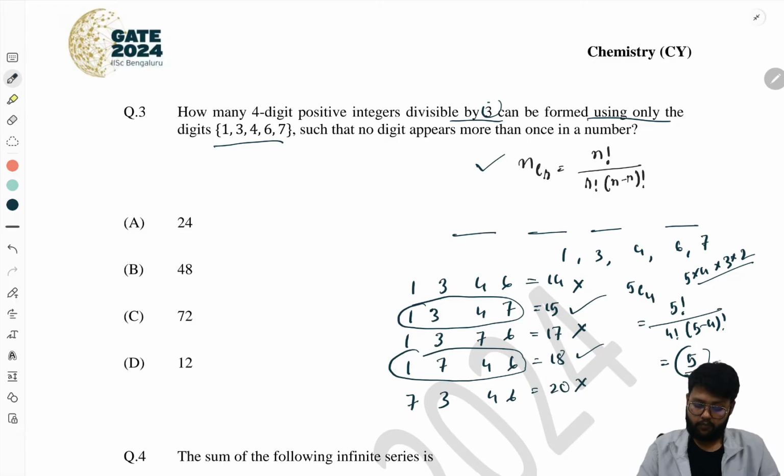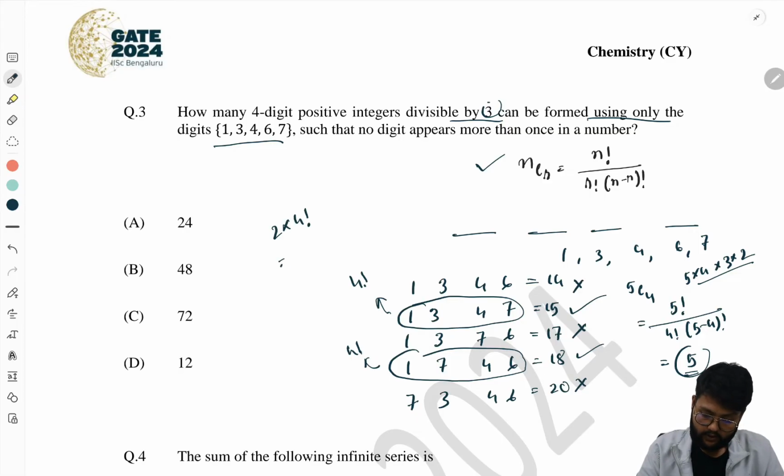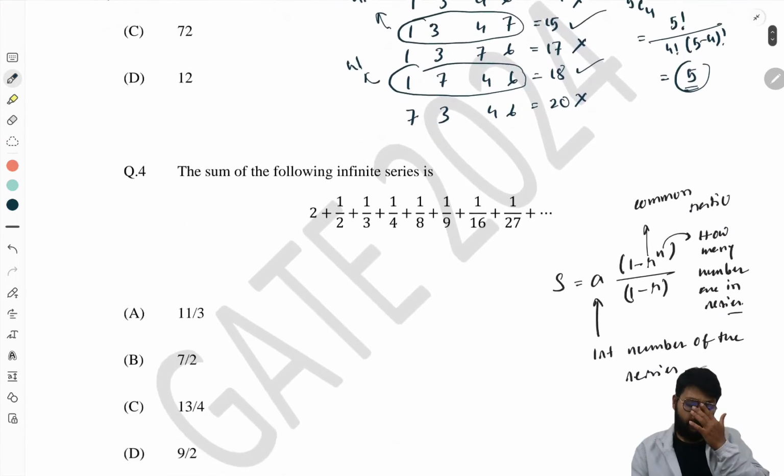You have to know how many positive numbers are possible from 1347. With these 4 digits, it is 4 factorial, and this also is 4 factorial. So the total number is 4 factorial plus 4 factorial, that is 2 into 4 factorial, that is 48. So 48 will be our answer.